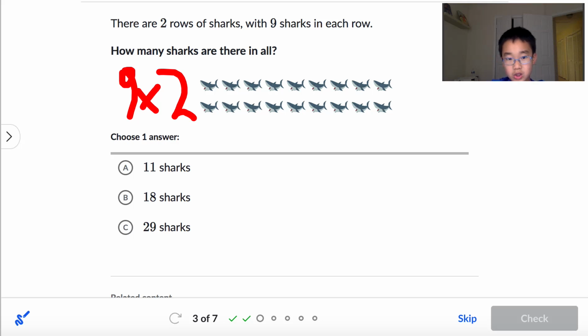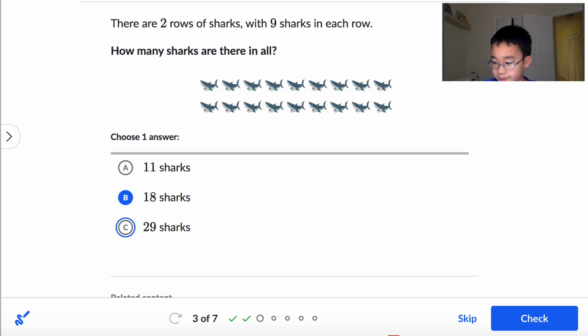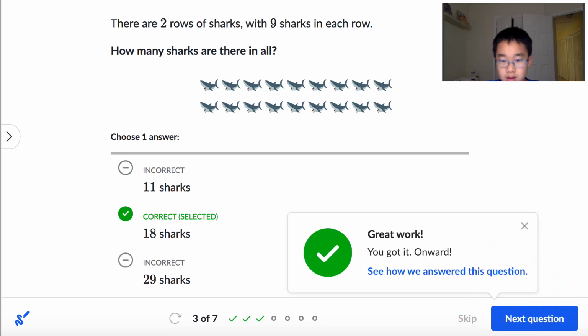Let's see, which one should it be? If you don't know, you can count the number of sharks. I'm going to give you a second to count those sharks if you actually need to. Okay, have you done counting those sharks? If you haven't, I'm going to give you 2 more seconds. Well, this is standard multiplication. Some of you might know, some of you might not. So the answer is 18 sharks. And now, in future lessons, I'm going to talk about division and multiplication and other things. But right now, we're just talking about this. Yay! We're correct.